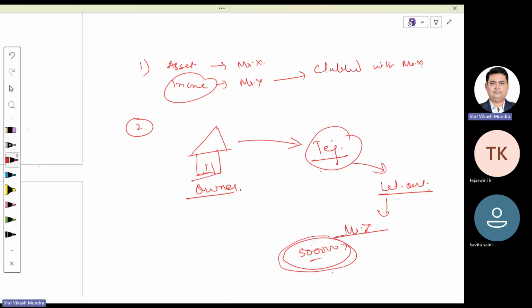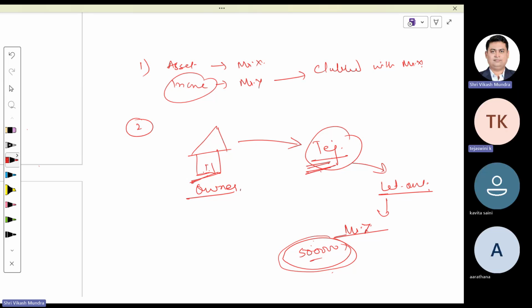When an owner of a property transfers a property to someone else, but with a clause that whenever I require that property, I will take it back, do you think it is an actual transfer? No, sir. You are enjoying this property as per my will.